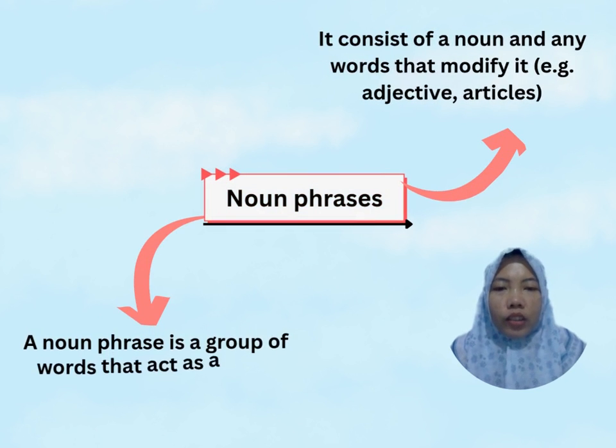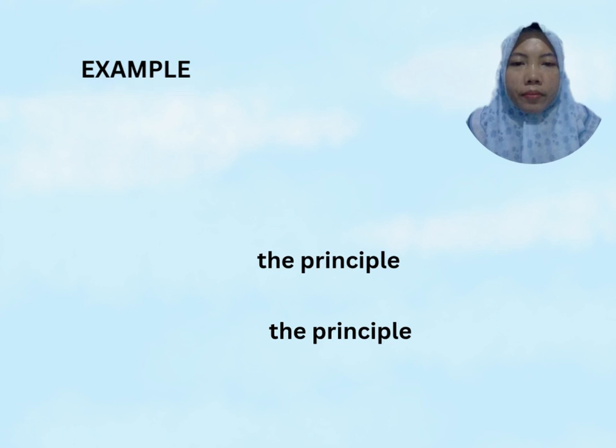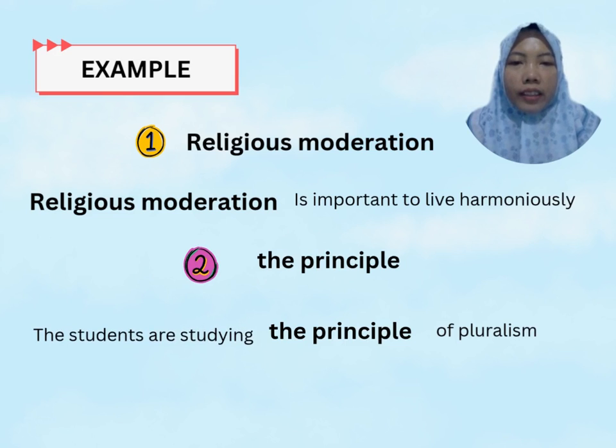Now let's start talking about noun phrase. A noun phrase is a group of words that act as a noun, and it usually consists of a noun and any words that modify it, for example, adjectives and articles. Let's have a look at the examples. The first example is the religious moderation. Religious moderation consists of 2 words. The first one is an adjective, religious, and the second one is a noun, moderation. So it's called a noun phrase.